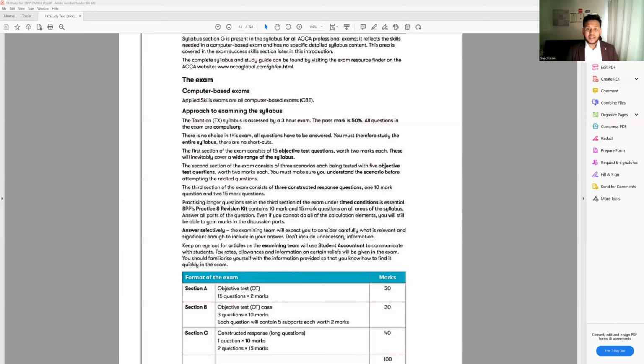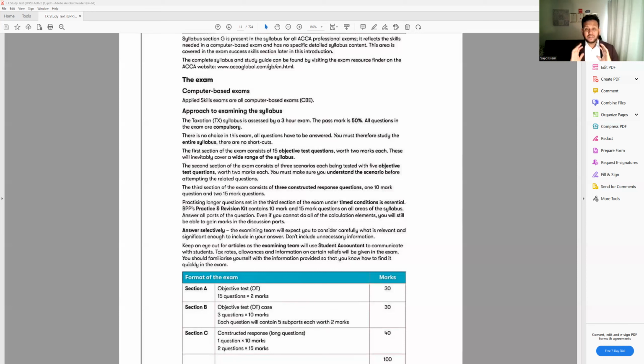So exam technique means you know exactly what question number 1, question number 2, question number 3 will be. For example, you are very good at employment tax, capital gains tax and inheritance tax, but you are not good at capital allowances. So there will be 4 marks from capital allowances, and you leave this question for later. You need to know exactly question number 1, question number 2, then skip question number 3 and 4, then question number 5. You need to know before the exam exactly which question you're going to answer first and which later. This is called exam technique and time management.